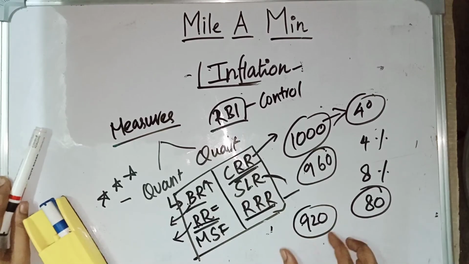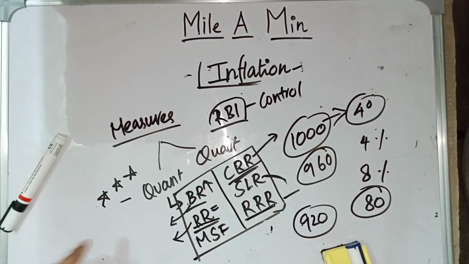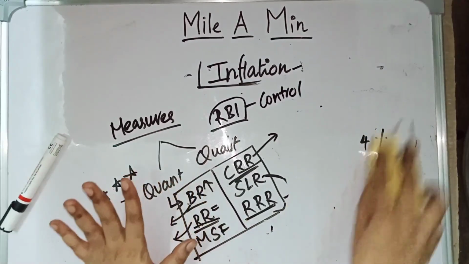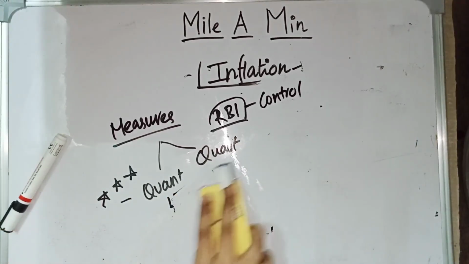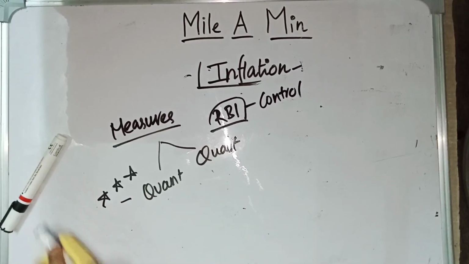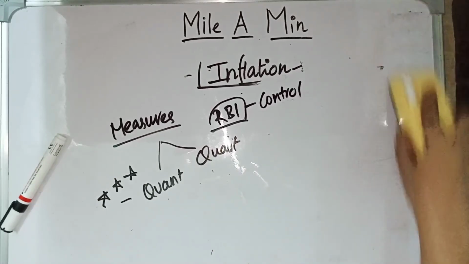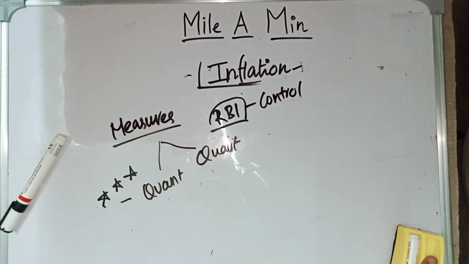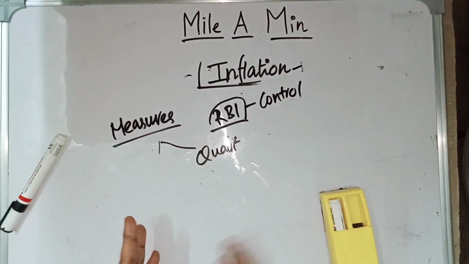So the amount which can be given to people is reduced, right? Because of this, money supply in the market is reduced. So these are the measures to control inflation. And in qualitative measures, what does qualitative measure mean? By increasing the formalities, they will ask for more documents to get a loan, more verifications, and they will change the limit. Say, for a housing loan, generally if the bank gives 50% as the loan, then during this period they will give only 20% as the loan. So they will change some limits, increase the formalities, and ask for more papers in qualitative measures to control the money supply in the market.